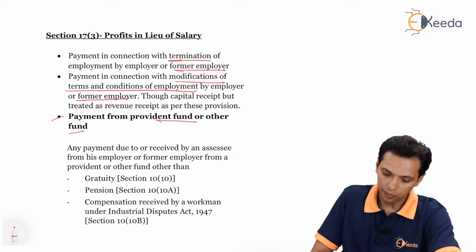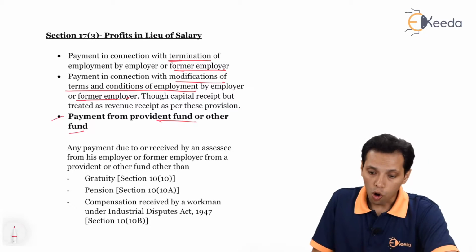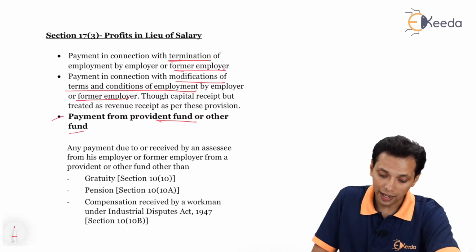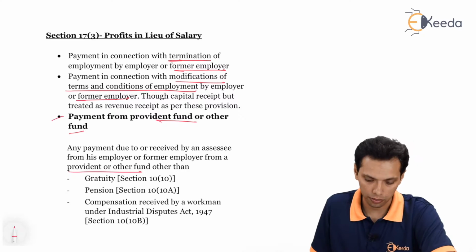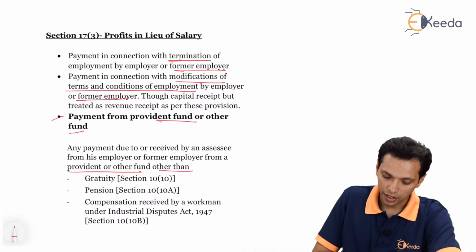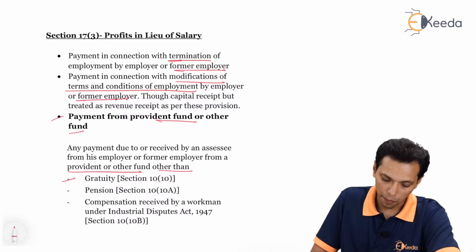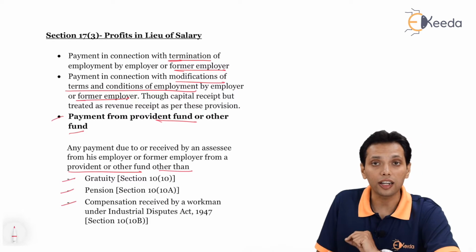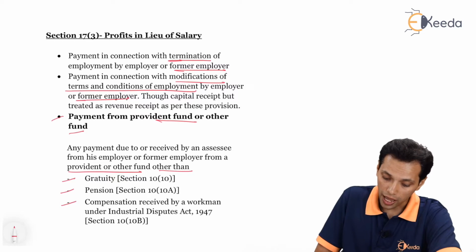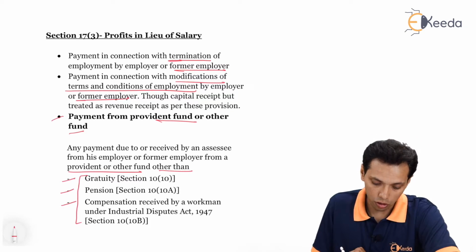So on the screen, any payment due to or received by an assessee from his employer or former employer from a provident fund or other fund, other than gratuity, pension, or compensation received by a workman under the Industrial Disputes Act. Any payment from this fund won't be covered under profits in lieu of salary.